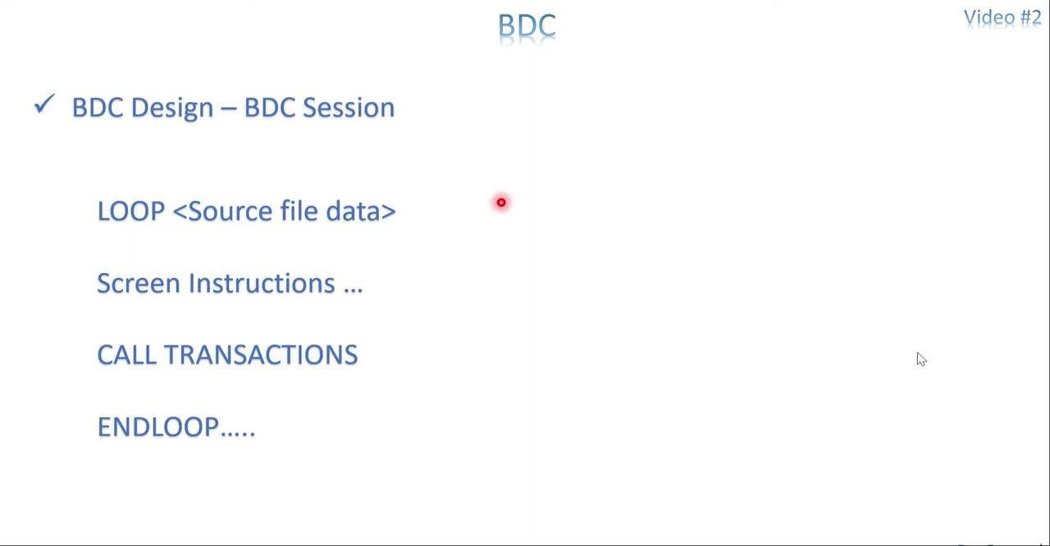The way the program is written for BDC session is almost the same. Probably three things we are going to add, three function modules. The first one is the function module called BDC_OPEN_GROUP. Here I'm going to give the session name. It can start with any alphabet, it's not required to be Z or Y, but you have to follow your customer naming conventions.